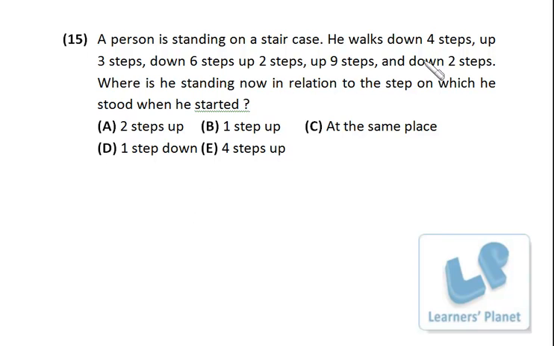Okay, it's very easy. He walks down 4 steps, so I just mark down 4. 3 steps up, that means now he is 1 step down. Then further down 6 steps, so total 7 steps down. Up 2 steps, that means 5 steps down now. Up 9 steps, so 4 steps up finally. Down 2 steps, so finally he is up 2 steps.